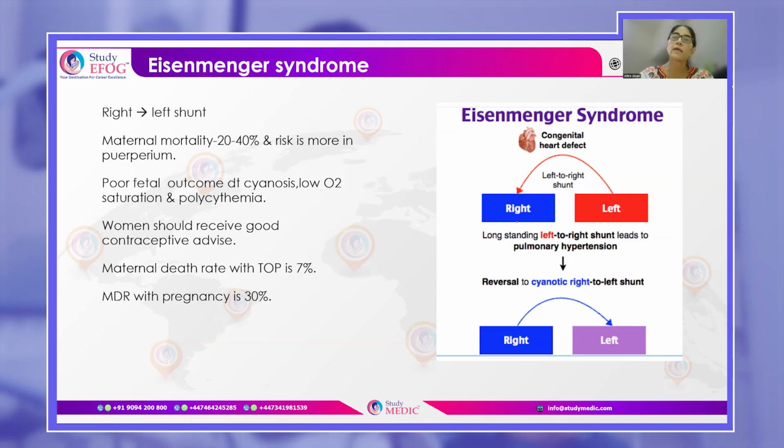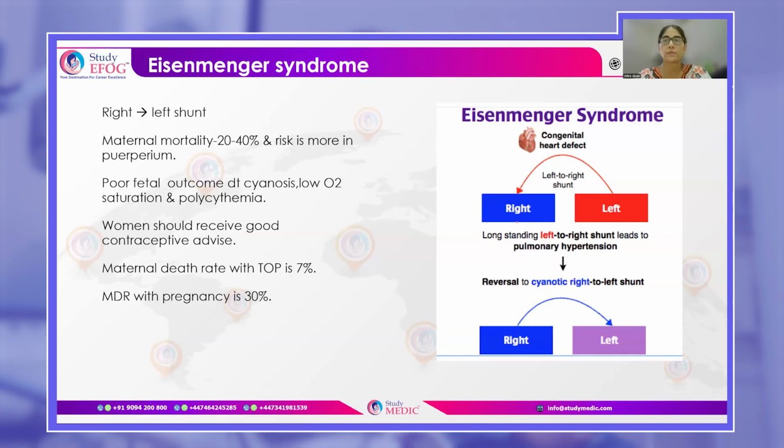Now, whenever there is Eisenmengerization, the fetal outcome is very poor because of the low oxygen saturation. There is polycythemia. Maternal mortality is very high, at a risk of 20 to 40%, and the maternal mortality is very high during the puerperal period. Okay, so that is why for these women, it is better to offer them termination of pregnancy, though even with termination of pregnancy, the risk of maternal death is around 7%.